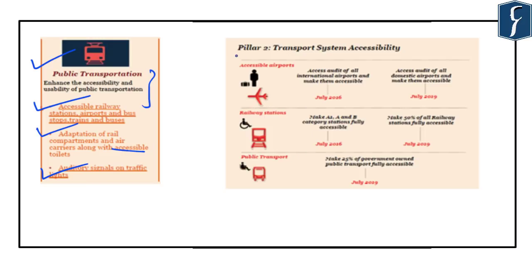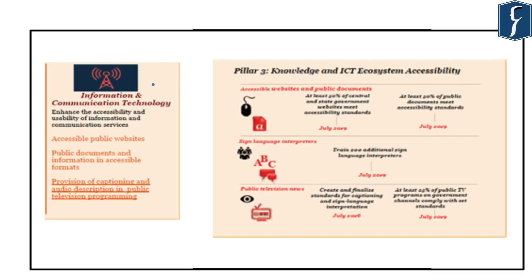For example, for making accessible airports, the aim was that access audit of all the international airports and making them accessible was targeted by July 2016. Secondly, making access audit of all domestic airports was targeted by July 2019. Besides this, other targets were set up for railway stations and public transport also. And the third pillar of the Accessible India campaign was the accessibility of information and communication technology services to persons with disabilities. And the aim of this was to enhance the accessibility and usability of information and communication services.